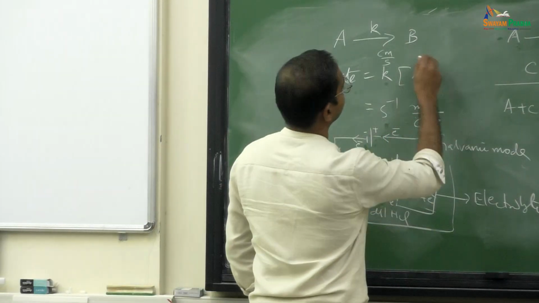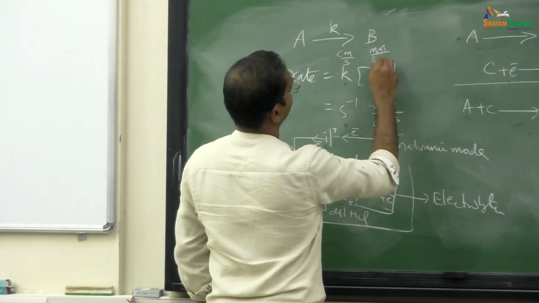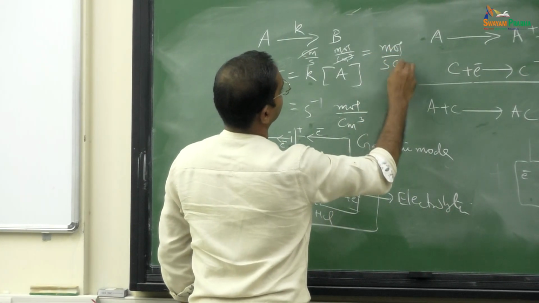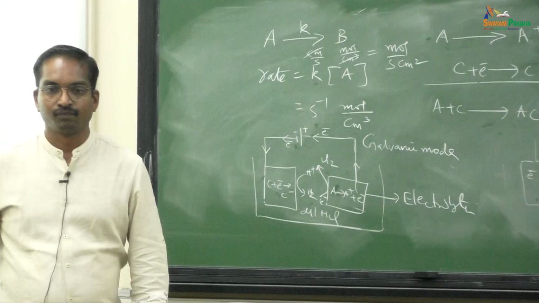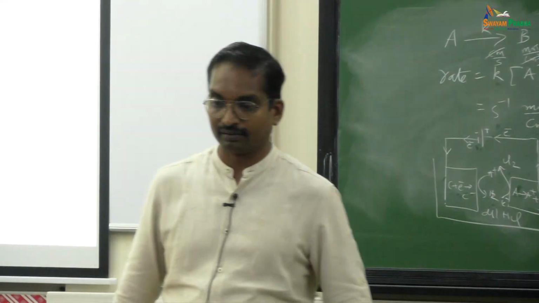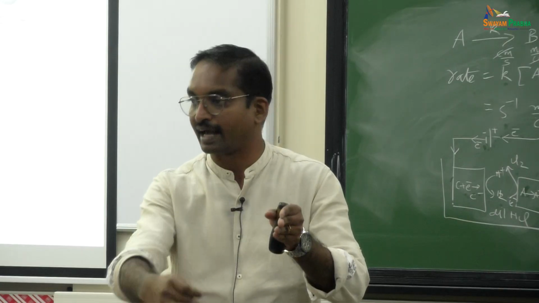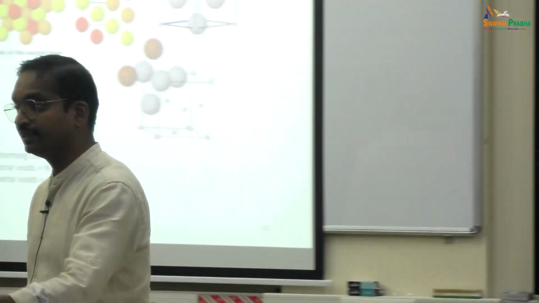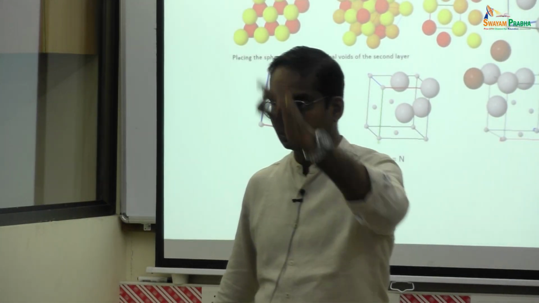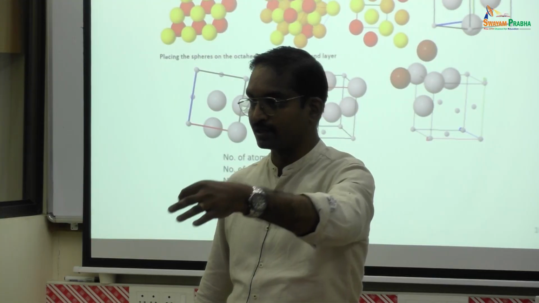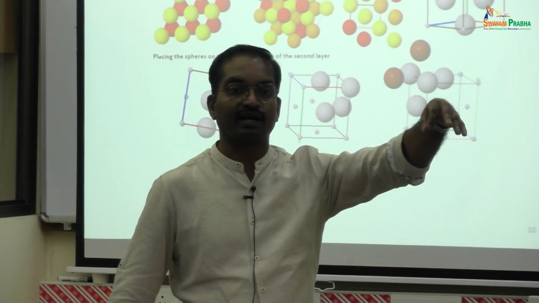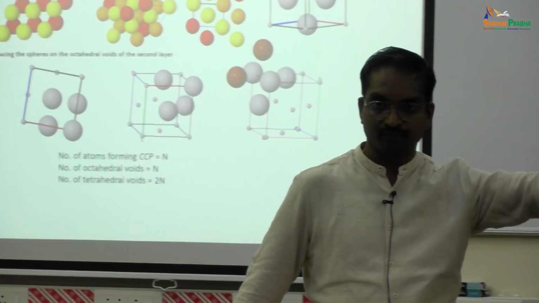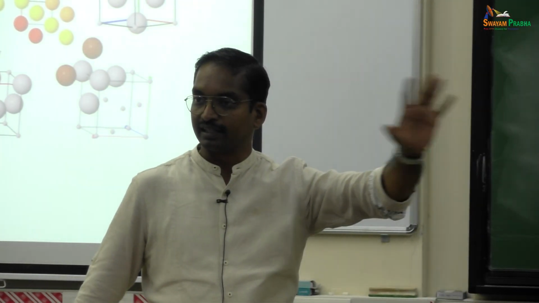Then what will be the unit of this? Mole per centimeter cube, correct? Then it is going to be mole per second per centimeter square. Area. Yeah, that is the interfacial area. Area of cross section where the reaction happens, right? So, what is the unit of rate of a reaction in case of heterogeneous reaction? Moles per second per centimeter square. How many moles are converted from reactant to product in 1 unit time, per unit area, right? That is what the rate of reaction is.